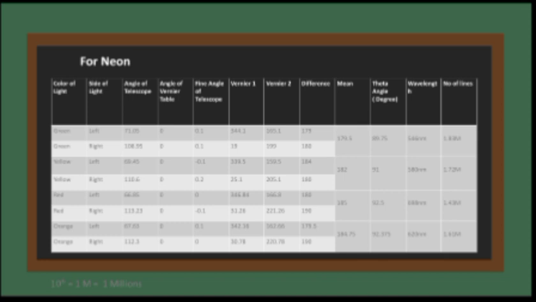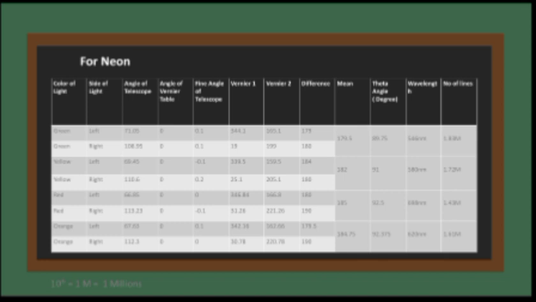So how do we calculate the mean? We add these two different values of the same color of light, one is 179 and one is 180, and divide the sum by 2 to get the mean. How do we get the theta value?